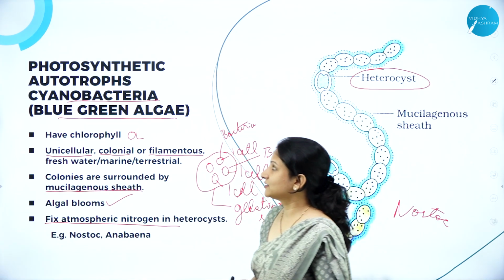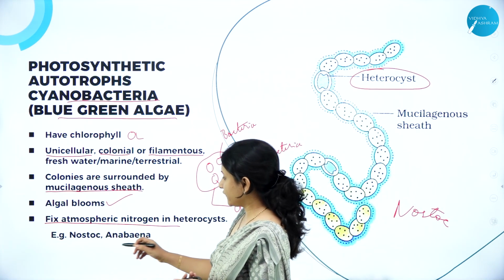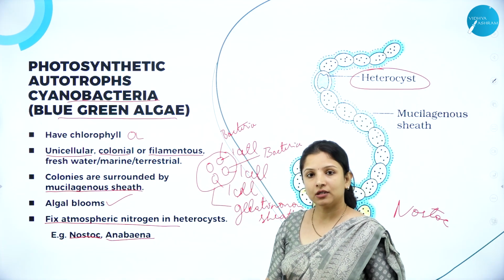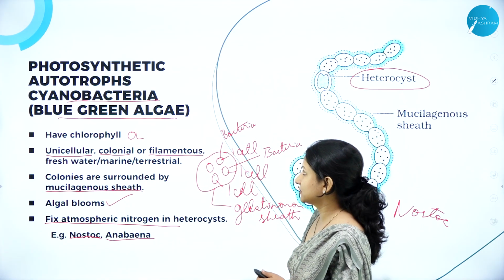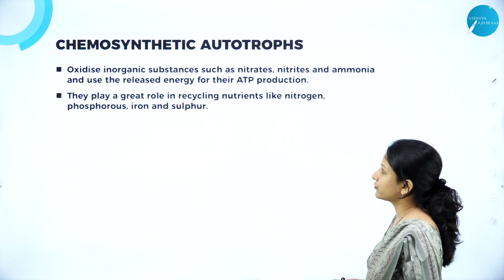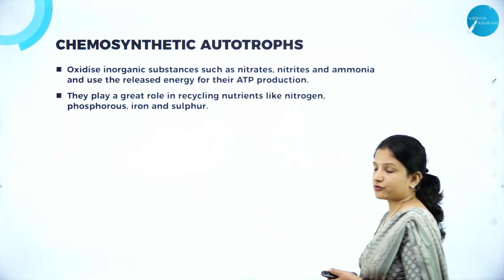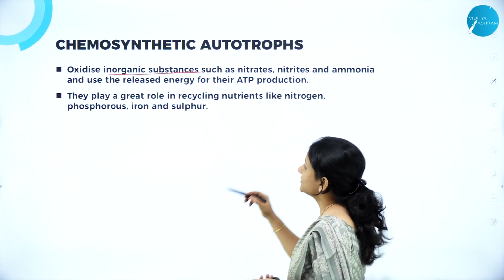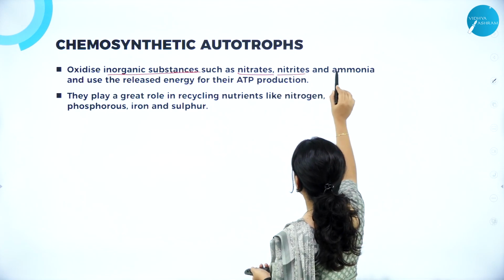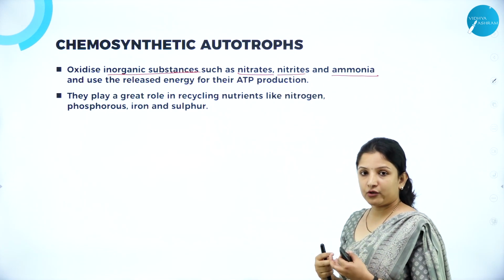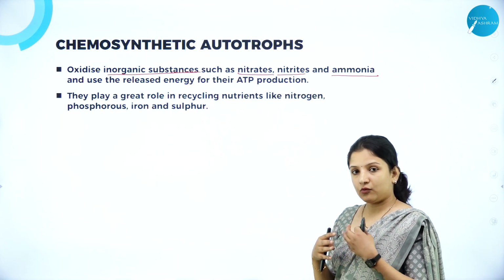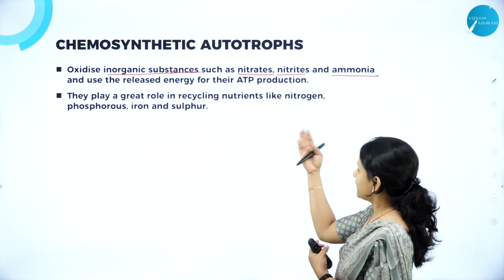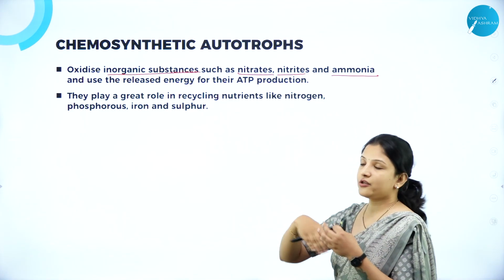So one of the best examples for photosynthetic autotrophic eubacteria is Nostoc and Anabaena, which are both nothing but cyanobacteria. Next is chemosynthetic autotrophs. These chemosynthetic autotrophs tend to oxidize inorganic substances such as nitrates, nitrites and ammonia, and whatever energy is released during the oxidation of nitrates, nitrites and ammonia, they use it for